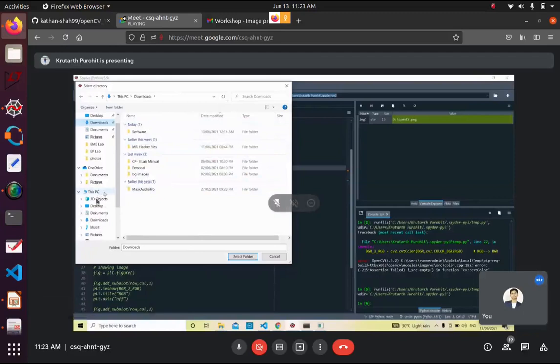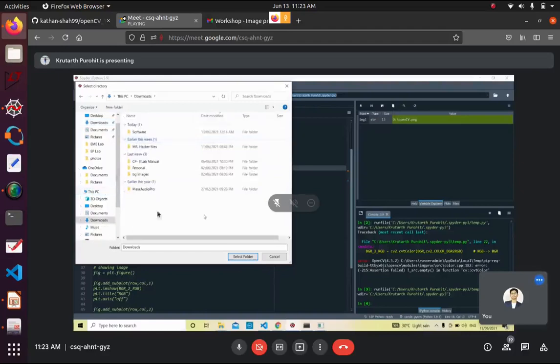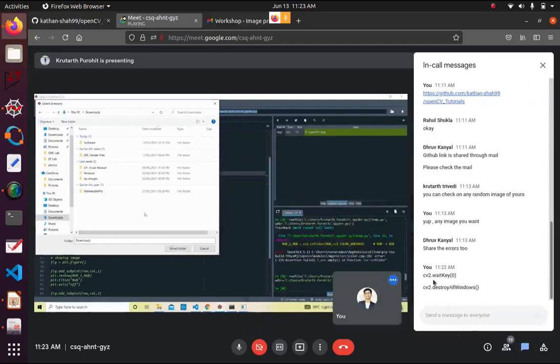It should show you the folder if you have downloaded it here. Another alternative is that I have provided two lines.